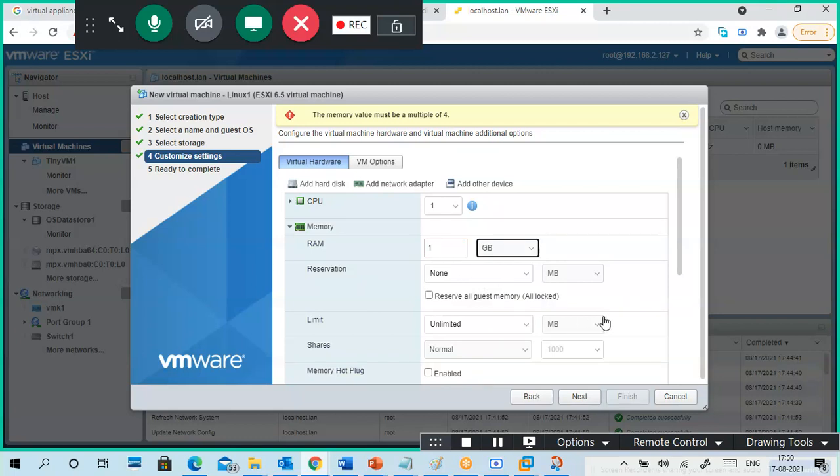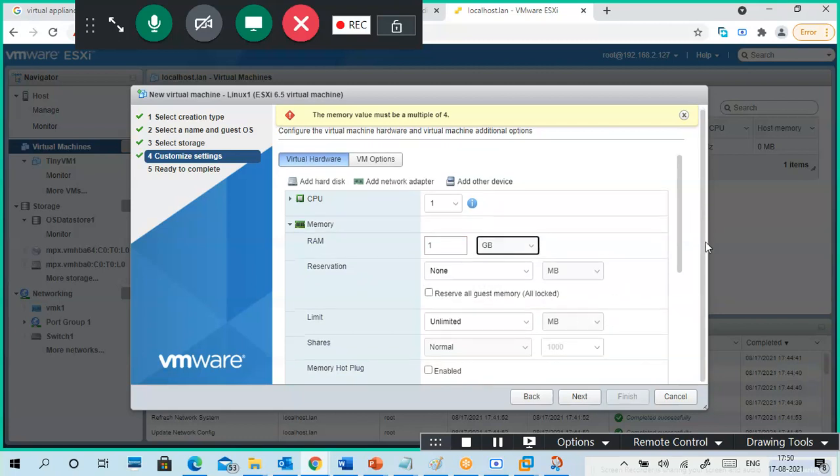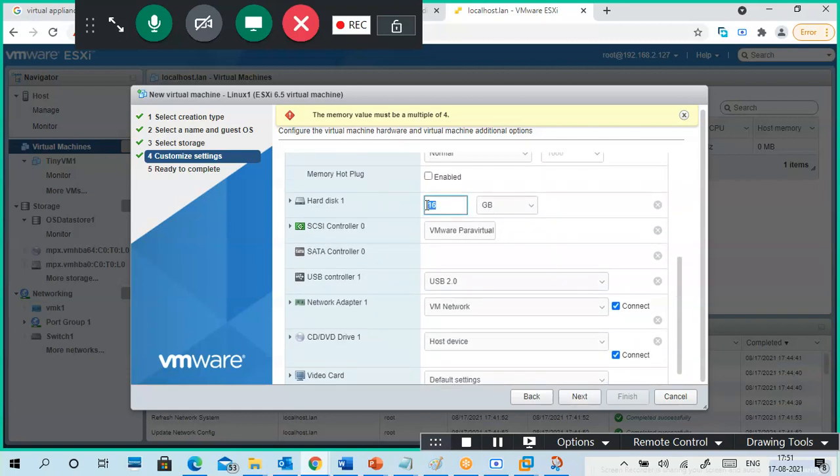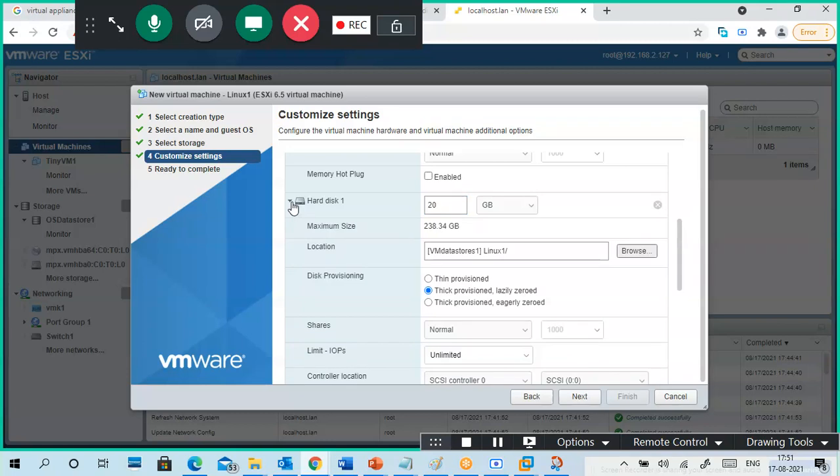Because we have to install and we are 10 minutes to 6. Reservation, no reservation, not required. How much do you want to reserve? Limited or unlimited. So a lot of options. 16 GB is enough. 20 GB, I'm giving a 20 GB hard disk for that one.